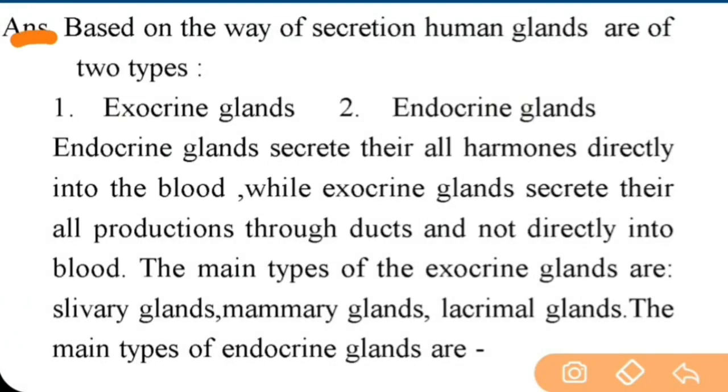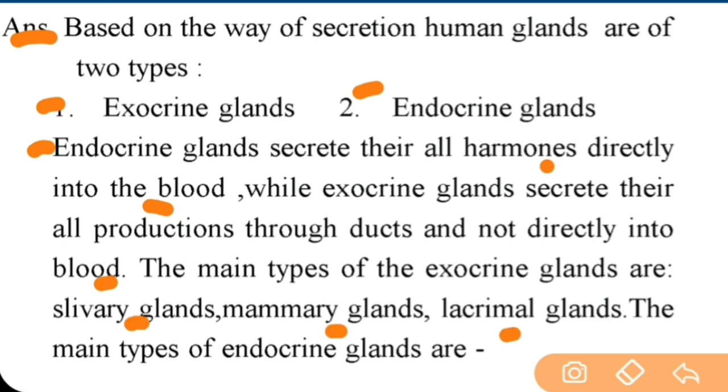Based on the way of secretion, human glands are of two types, exocrine and endocrine glands. Endocrine glands secrete all their hormones directly into the blood, while exocrine glands secrete their products through ducts and not directly into the blood. The main types of exocrine glands are salivary glands, mammary glands, lacrimal glands.